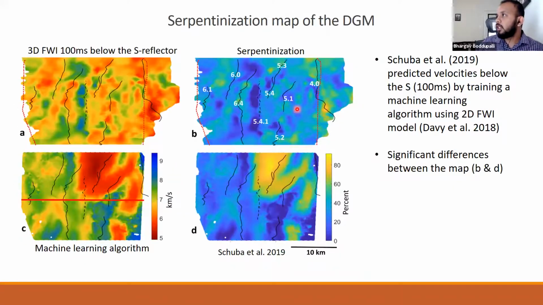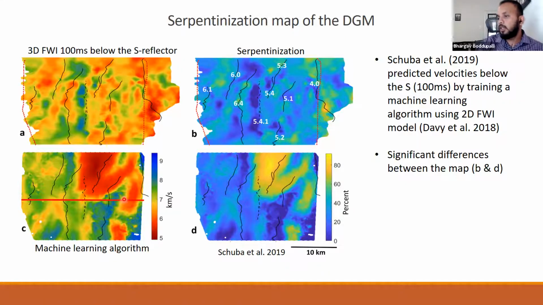If we move further down into the mantle, 100 milliseconds below the S reflector, this is the velocity model derived from 3D FWI, and we calculated serpentinization maps.